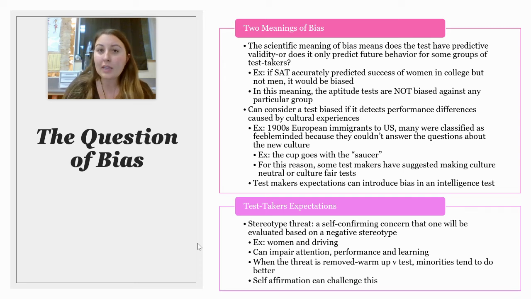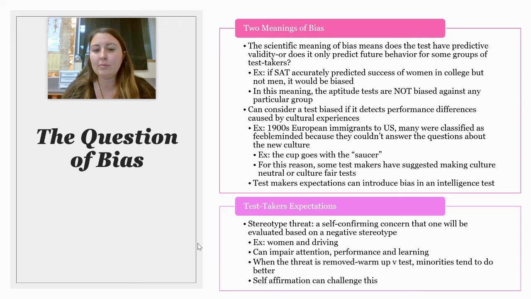That does not mean that they are unintelligent. It just means that they haven't received that same cultural knowledge. So, for example, if there was a test question that said the cup goes with the blank, some of us would say the cup goes with the saucer. But if you're from a community or a culture that doesn't use saucers, you might not be as likely to answer that question correctly. So that is one way that tests can be biased.